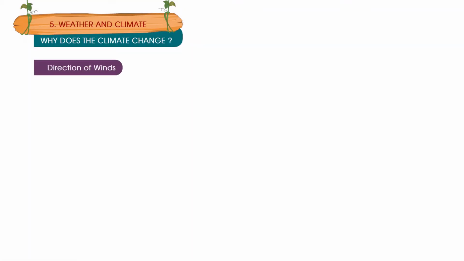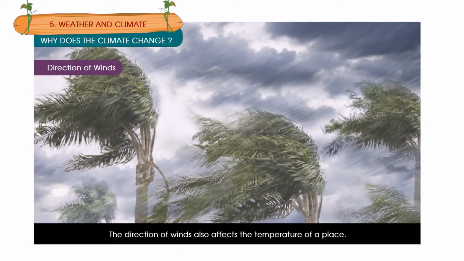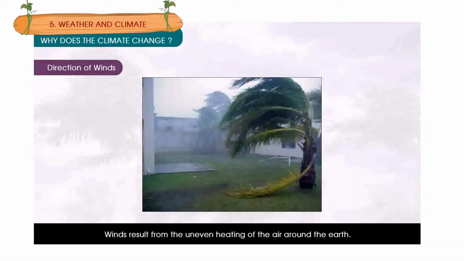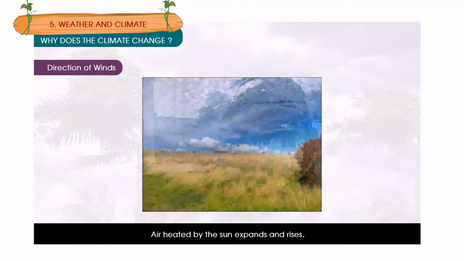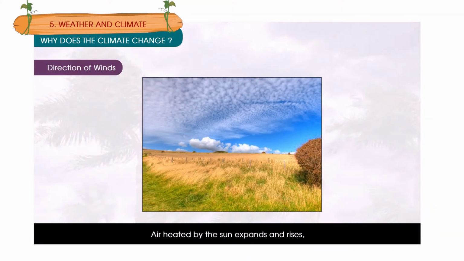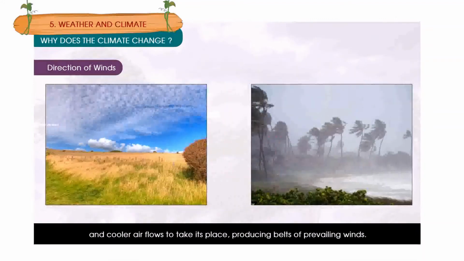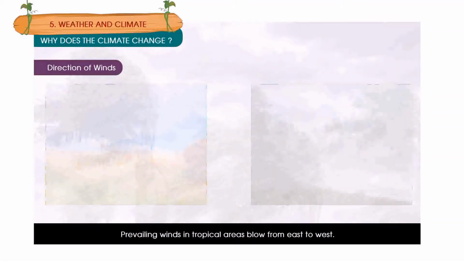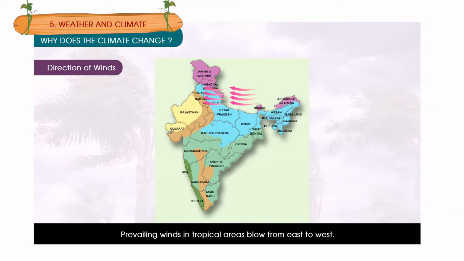Direction of winds. The direction of winds also affects the temperature of a place. Winds result from the uneven heating of the air around the earth. Air heated by the sun expands and rises, and cooler air flows to take its place, producing belts of prevailing winds. Prevailing winds in tropical areas blow from east to west. Winds in the middle altitudes tend to blow from west to east.